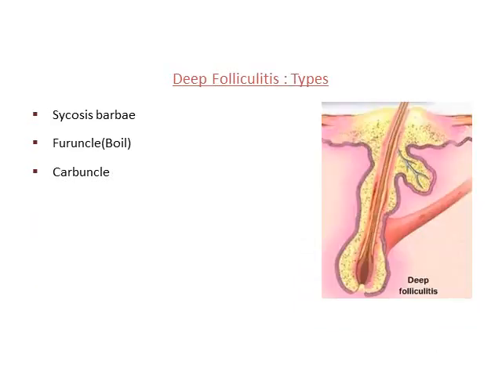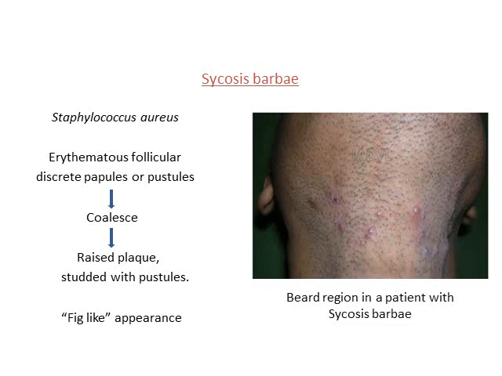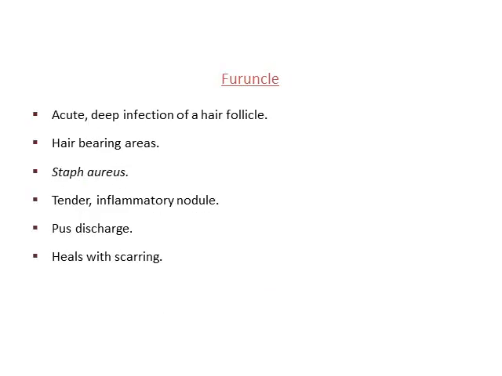Then there is deep folliculitis. In superficial folliculitis, you saw the pus accumulating only at the top, whereas in deep folliculitis, the pus goes deep down the hair follicle, and this is what furuncle and carbuncle are all about. Sycosis barbae is another type of deep folliculitis, where you see a follicular picture in the beard area. Here Staphylococcus aureus infection causes follicular discrete papules or pustules which coalesce, and raised plaques studded with pustules are formed, and this is called sycosis barbae.